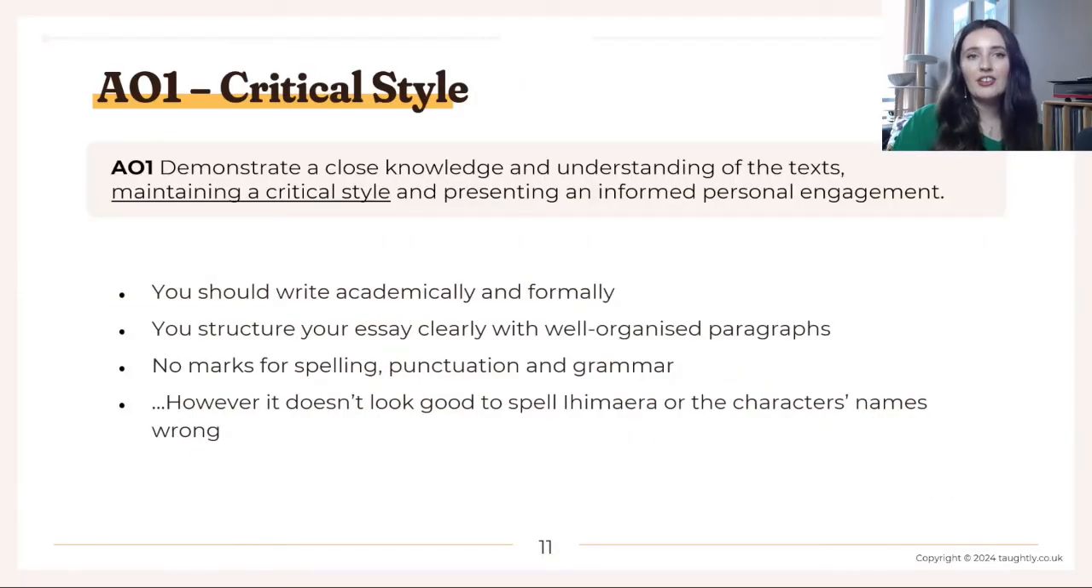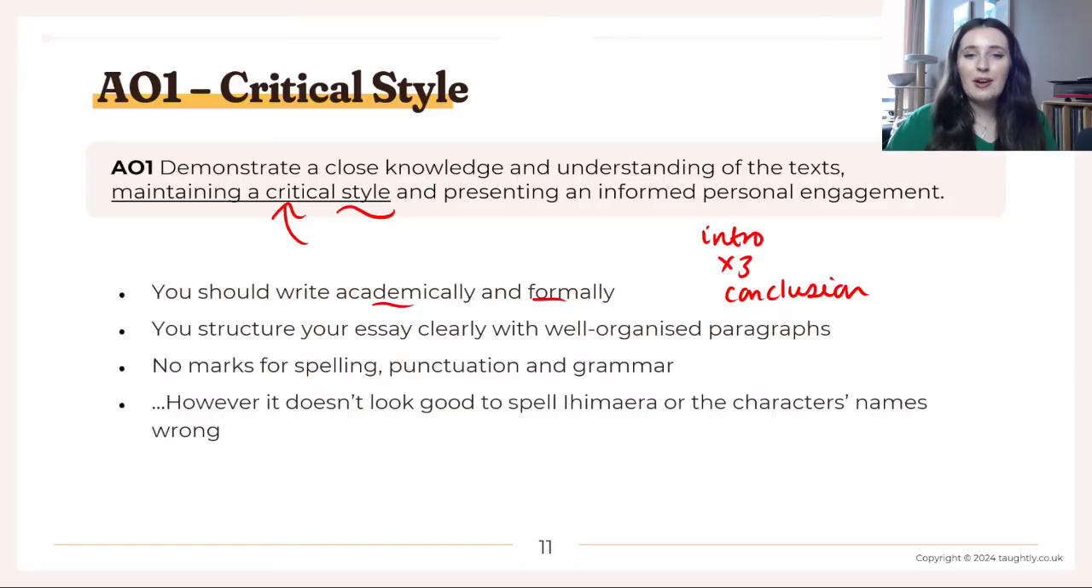The next part of AO1 is talking about a critical style. So style of writing in an academic way. So you should be writing academically and formally. You shouldn't be using slang. You shouldn't be using very, very casual language. You should also be structuring your essay clearly with well-organised paragraphs. I generally recommend introduction, maybe about 3 analysis paragraphs in the middle, depending on how much you can write, and a conclusion, right? So that would be the best way to structure your essay.